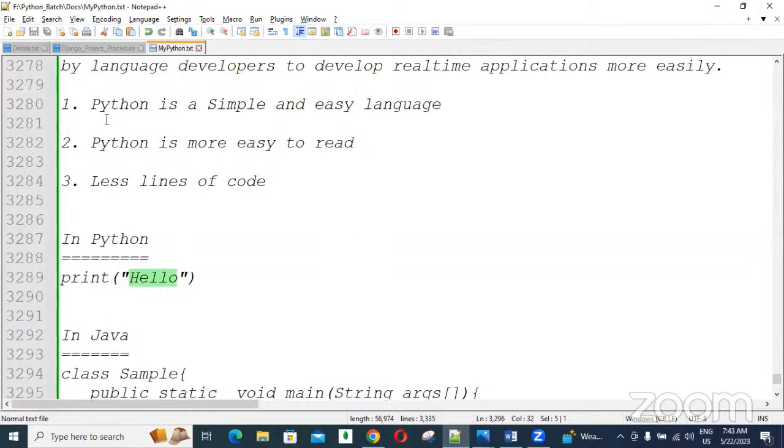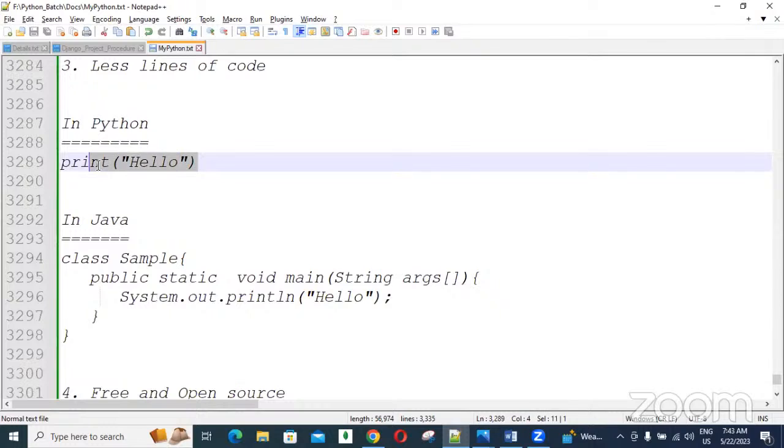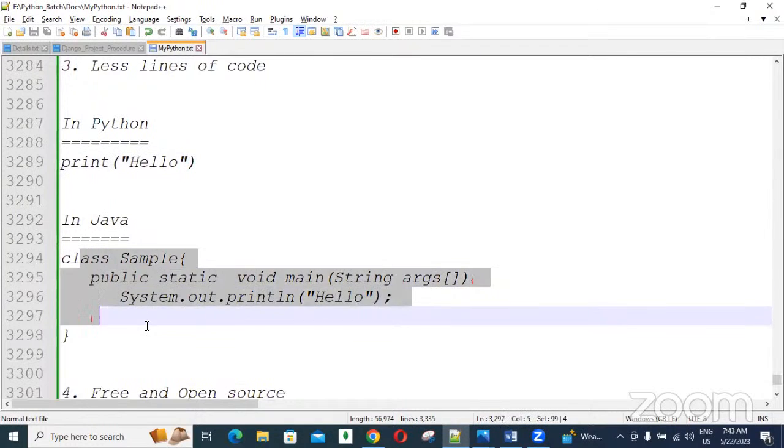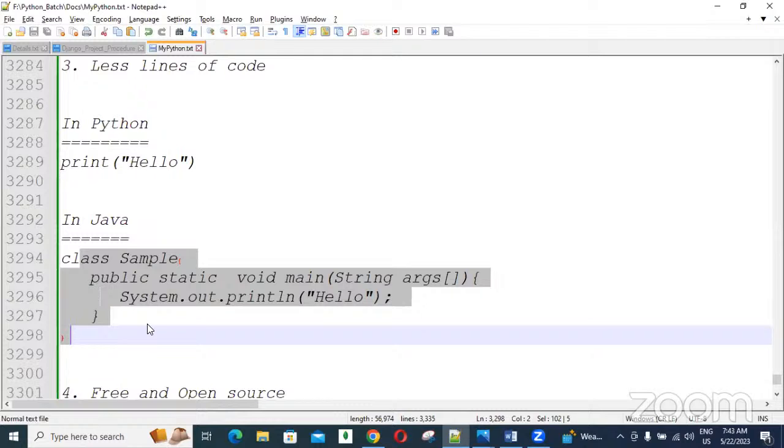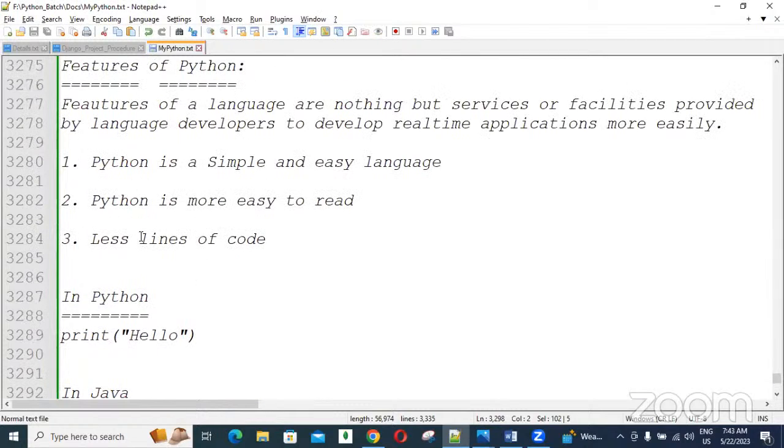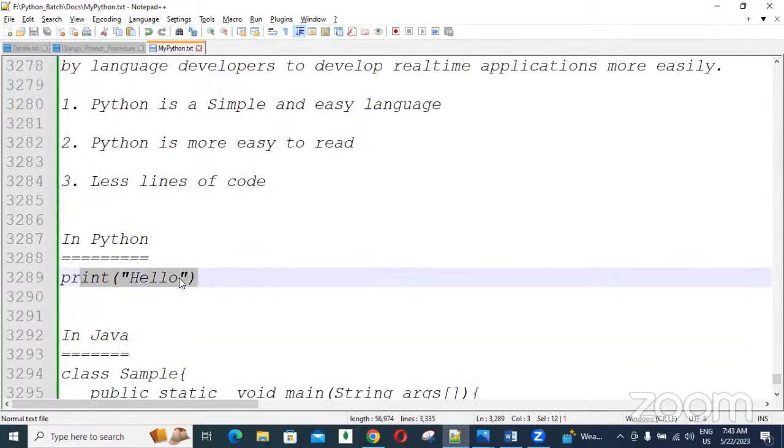Got it? Python is easy to read because of writing one line; complexity is reduced. In Java, complexity increases, readability decreases, and more lines of code are written. Simply, we write one line of code in Python. Because we write fewer lines of code, we can write within less time, which means time saving.